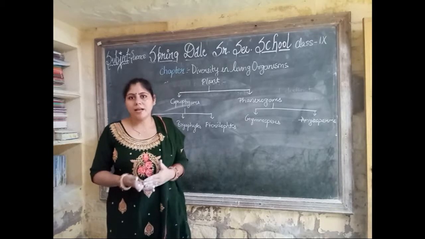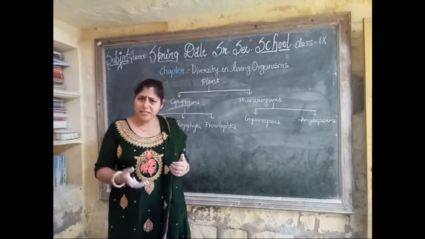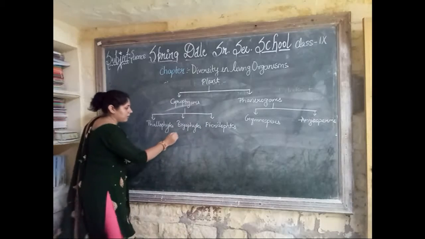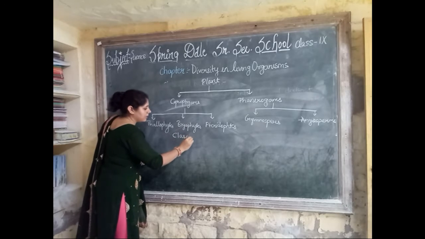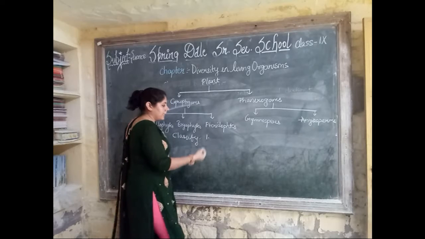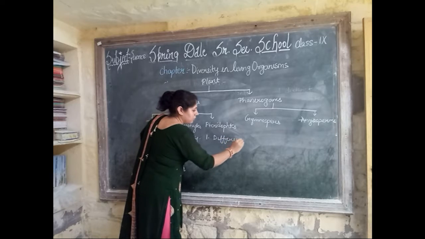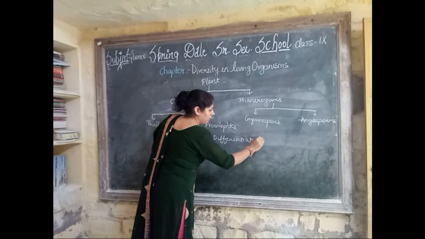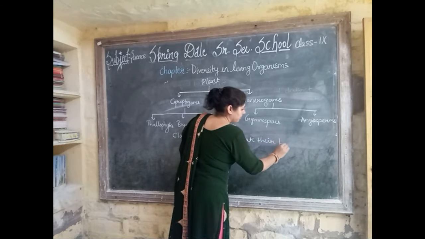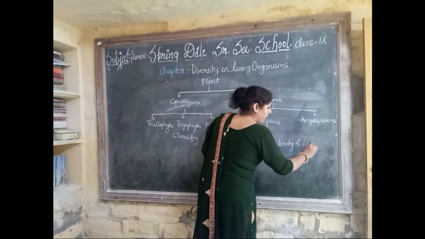The classification of the plant kingdom is based on four criteria. First, we classify plants by differentiating their body, or we can say their components.